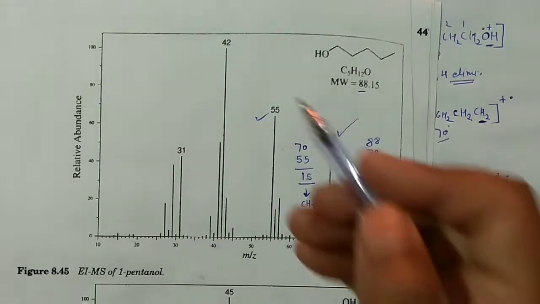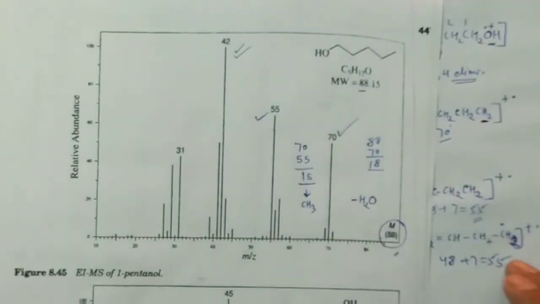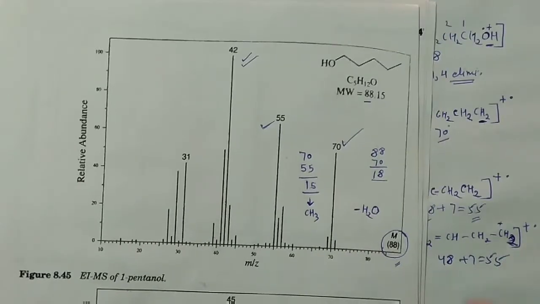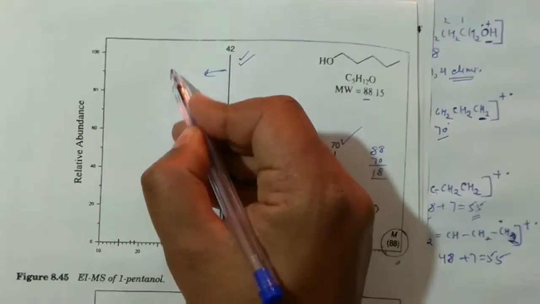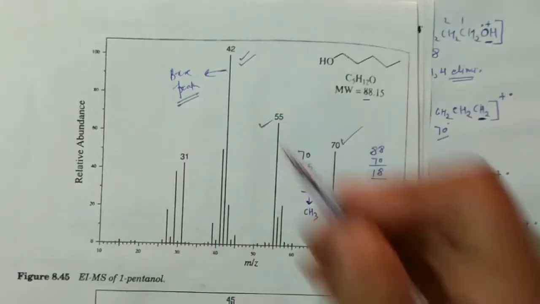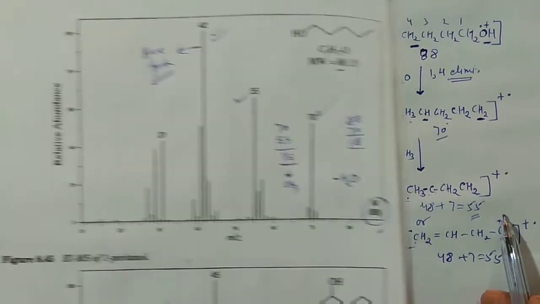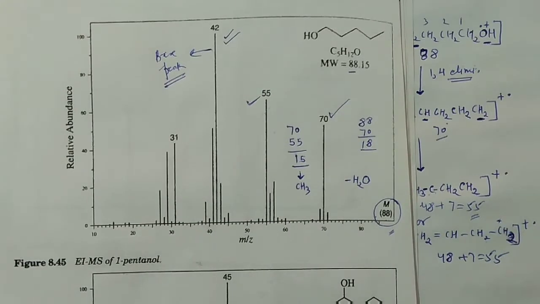And see this 42, if you want to explain the formation of this 42, it is quite easy, right? And you see in this case, this 42 is also a base peak, right? It is a base peak because it has the highest intensity. Now you can very easily see how this 42 is forming here. So the formation of this M by Z 42 is quite easy here, right? I can explain this one.